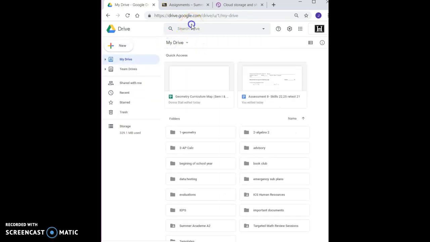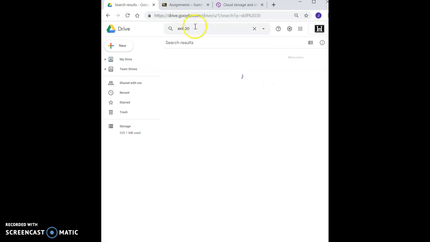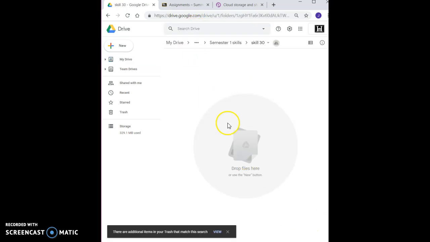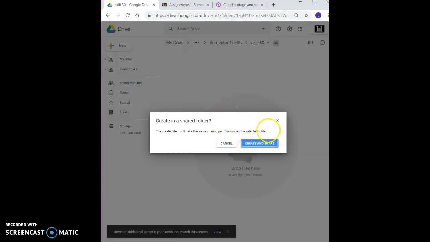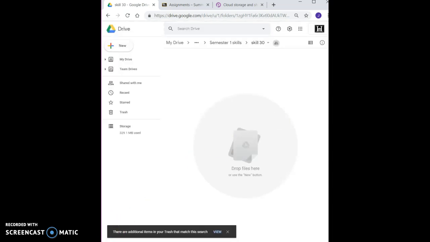So then say I wanted to go back to my skill 30 folder, I could search skill 30, and here's my skill 30. I don't have anything in there at this point, but I would just add something in there. So very thankful for Google Drive.